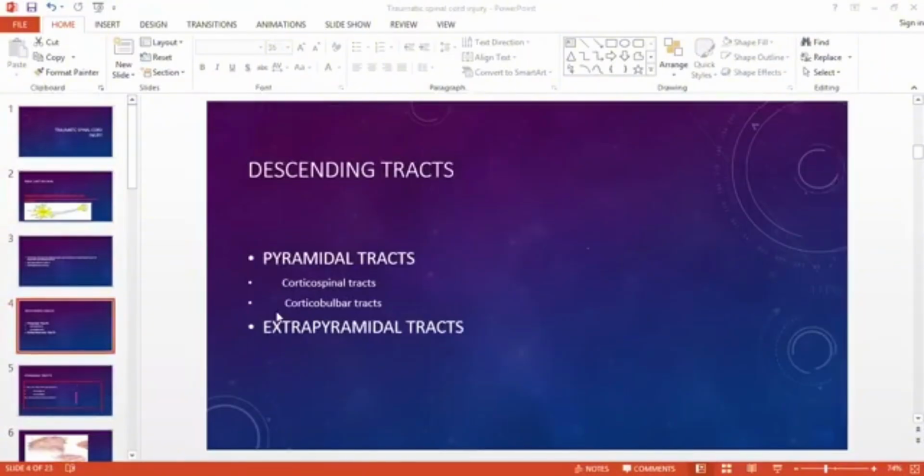Now, why are they given the name pyramidal tracts? Do you have any idea? Shape. That's great, you have actually concluded it well.